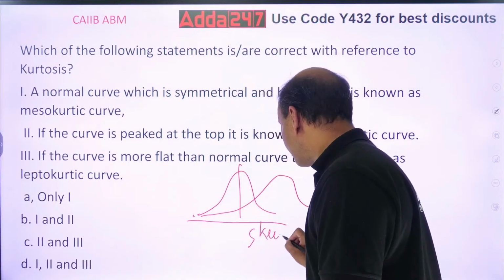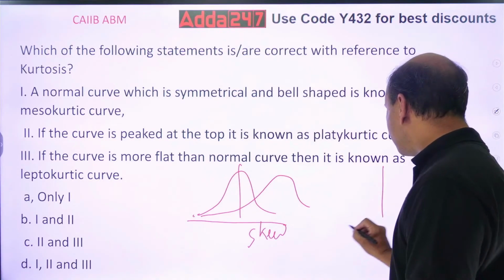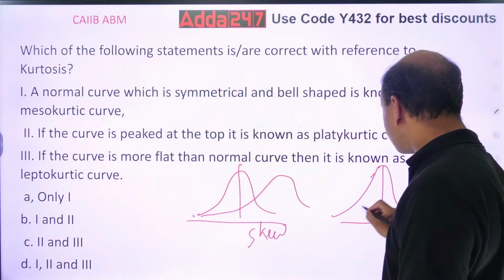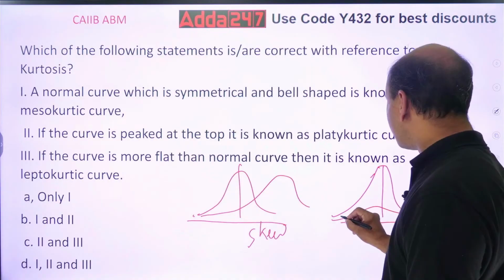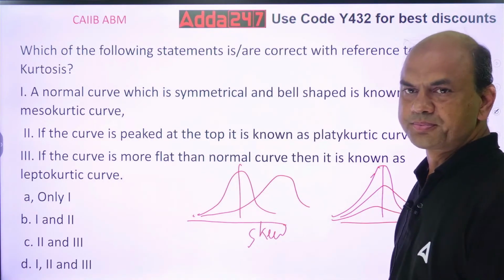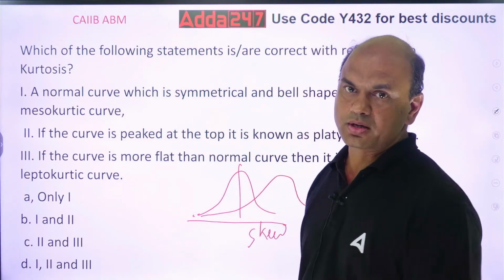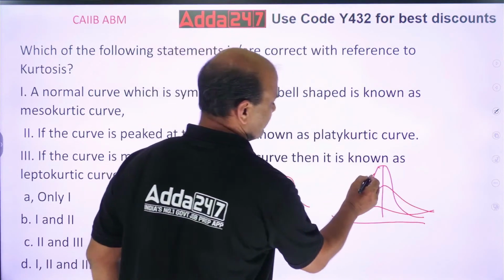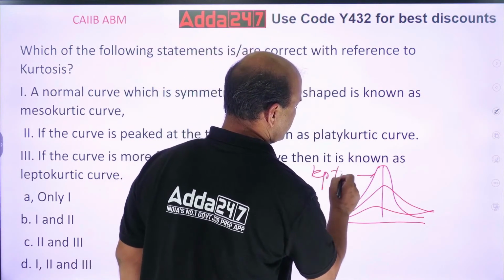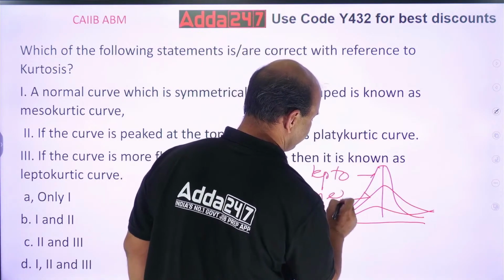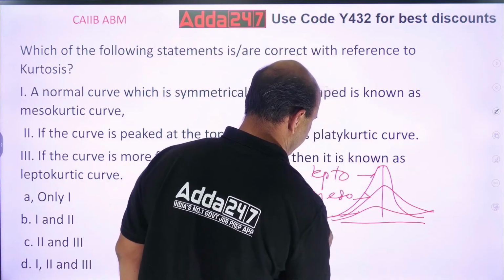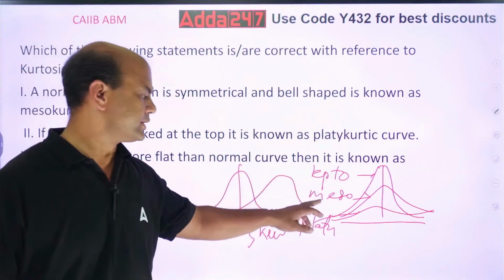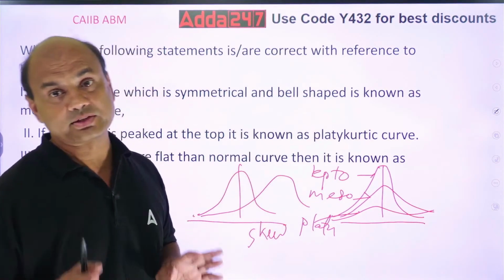What is kurtosis? It gives you the length of the curve, the top. There are three types of curves: mesokurtic, leptokurtic, and platykurtic. Lepto means the top one. This is leptokurtic. This is meso, and this is platykurtic. So these are the three curves. Leptokurtic, mesokurtic, and platykurtic. That's why I'm saying this topic is really difficult.